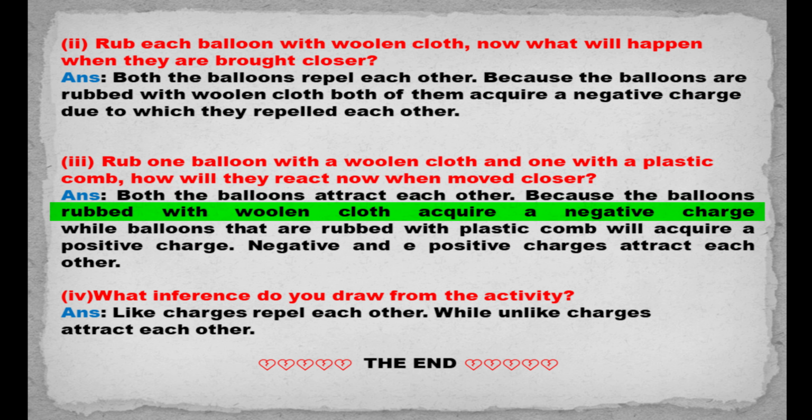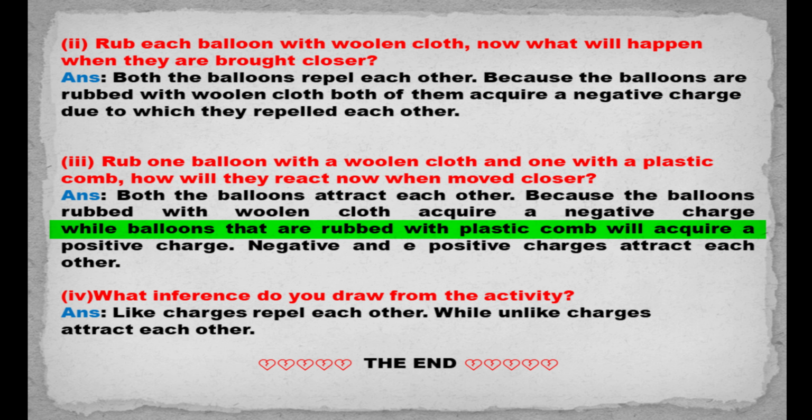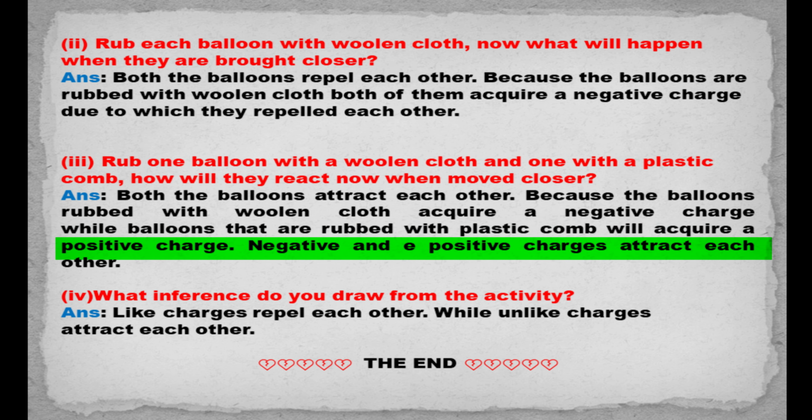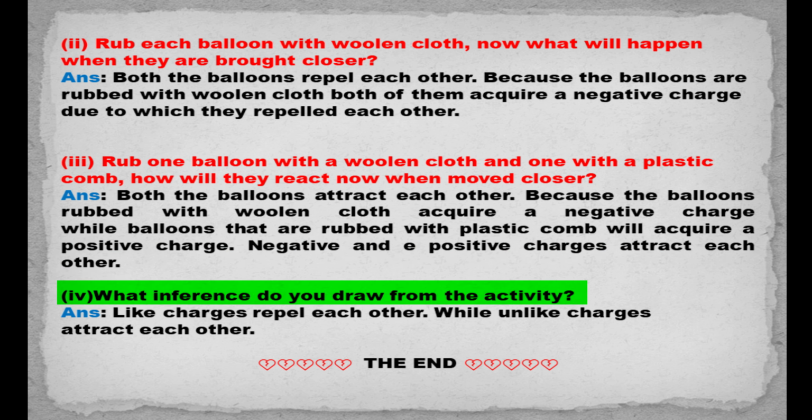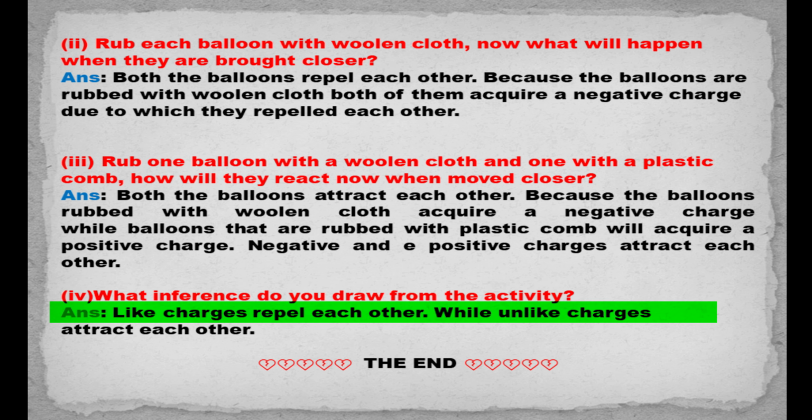Because the balloon rubbed with woolen cloth acquires a negative charge while the balloon rubbed with plastic comb acquires a positive charge. Negative and positive charges attract each other. 4. What inference do you draw from the activity? Answer. Like charges repel each other, while unlike charges attract each other.